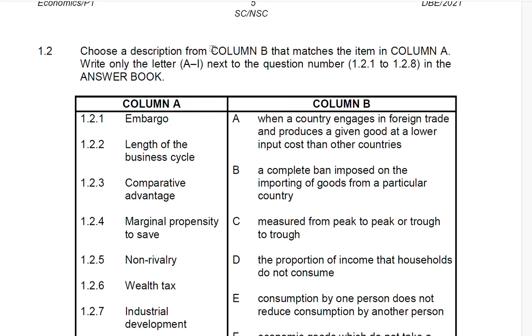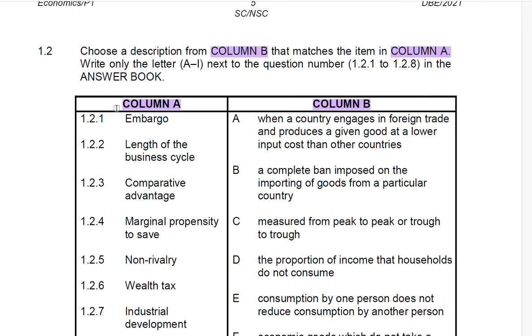So this is now column A versus column B. In column B, you are given the explanation. In column A, you are given the name. So basically, column B explains what you have in column A. However, not everything that you have in column B will be addressed by column A. So it is very important to understand that.